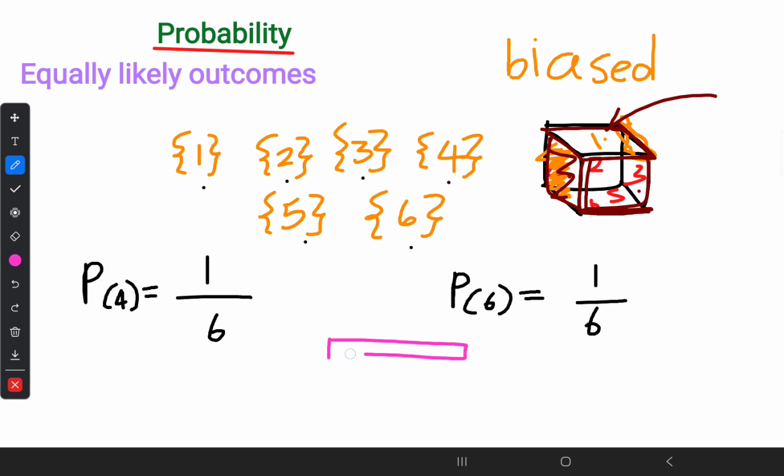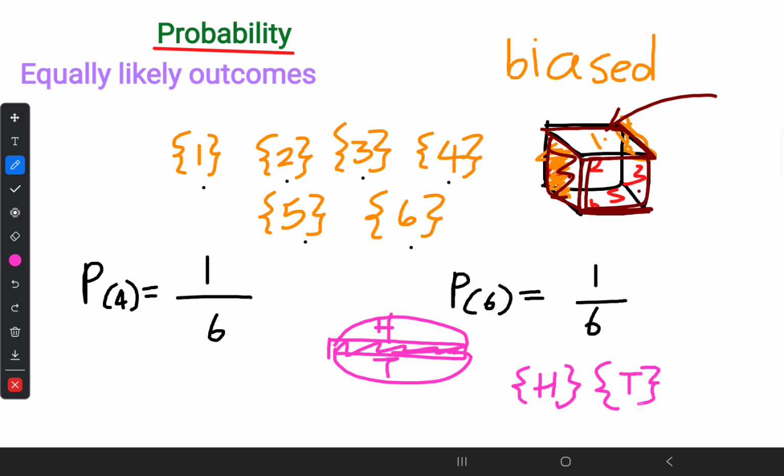I'll use one more example: the coin. In the coin, we have heads and tails. While tossing a coin, the total outcomes can be either heads or tails. So to write the probability to obtain tails on the top, there are totally 2 outcomes. Amongst those 2, how many tails are there? Only a single tail. Then probability to obtain heads is also the same. Totally 2 outcomes. Amongst those 2, only one head is there.